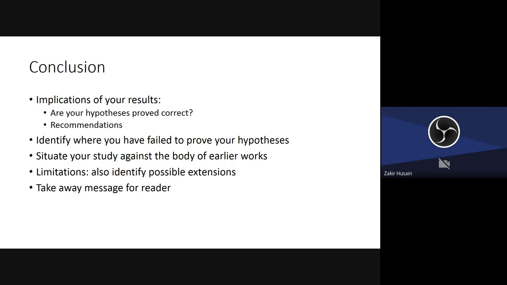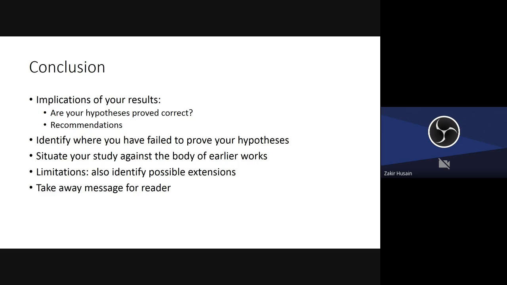Finally, when you come to the conclusion, start with the implications of your results. Are your hypotheses proved correct? What are the recommendations that follow? Then go to your failures. You failed to prove certain hypotheses. Okay, so see that we have seen that these results are going against our hypothesis.